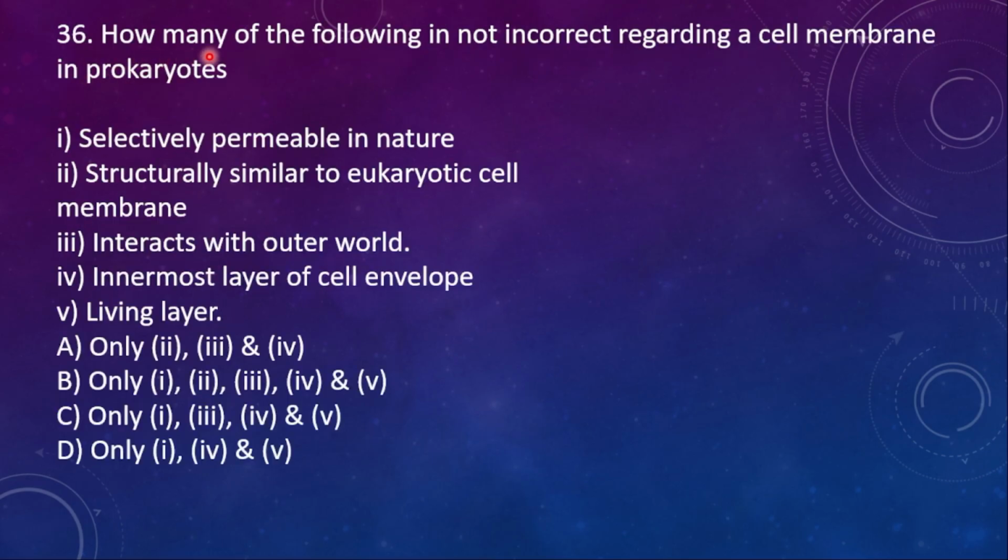36th question. How many of the following is not incorrect regarding a cell membrane in prokaryotes? First statement, selectively permeable in nature. Second, structurally similar to eukaryotic cell. Third one, interact with outer world. Fourth, innermost layer of cell envelope. Fifth, living layer. And here the right option is only 1, 4 and 5 are not incorrect.